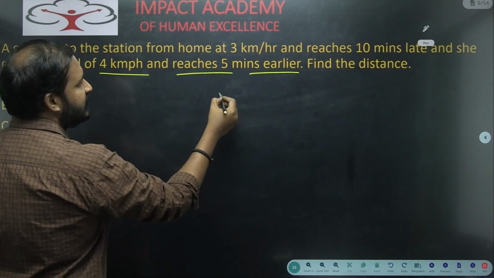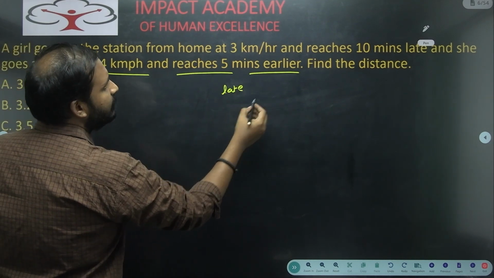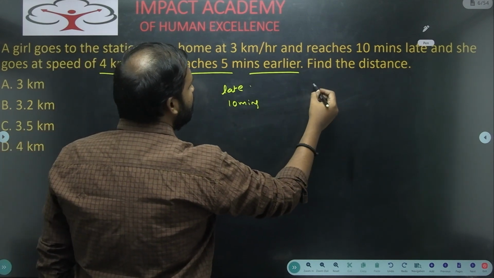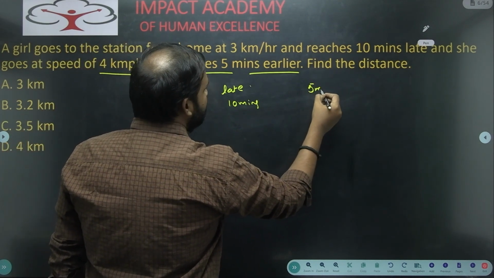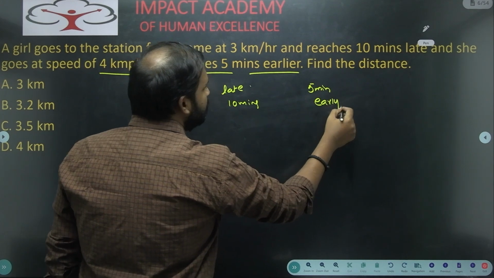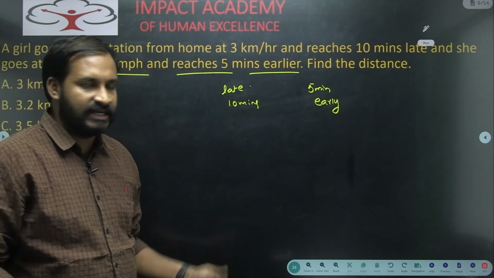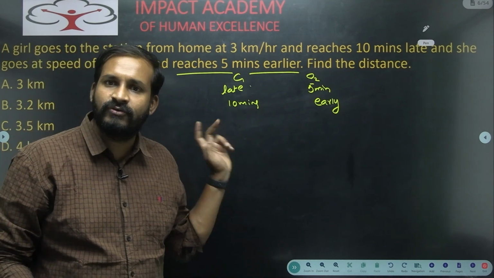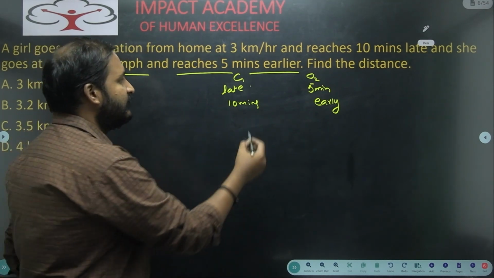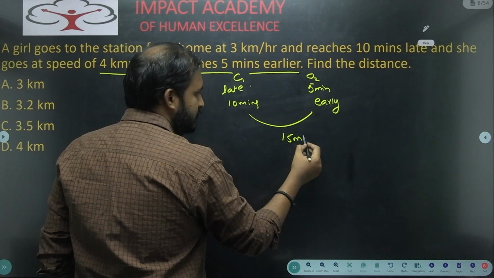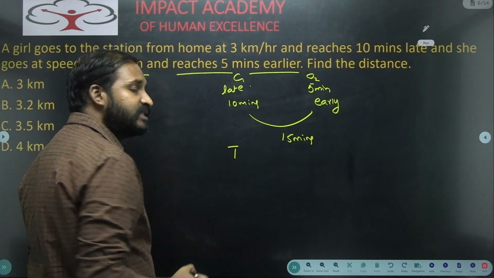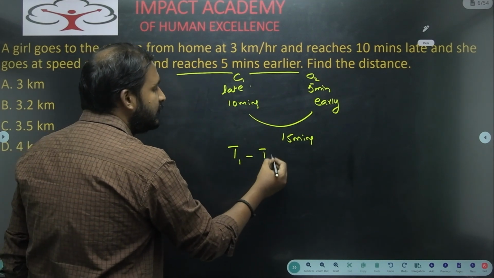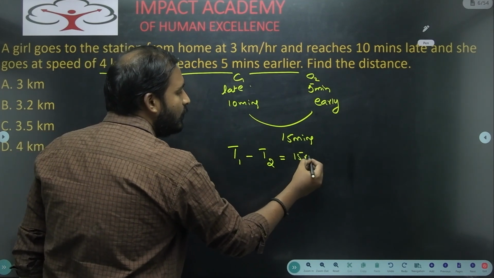In the first case, she is reaching the station by what time? Late by 10 minutes. And in the second case, she is reaching the station 5 minutes early, right? So 10 minutes late to 5 minutes early. This is case 1 and this is case 2. What is the time difference between these two cases? The time difference between these two cases is 15 minutes. That means, tell me in which case she will take more time. In my first case. Why? Because she is late, right? So T1 minus T2 is equal to 15 minutes.